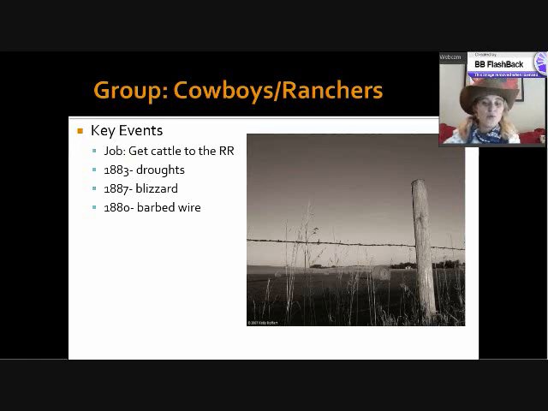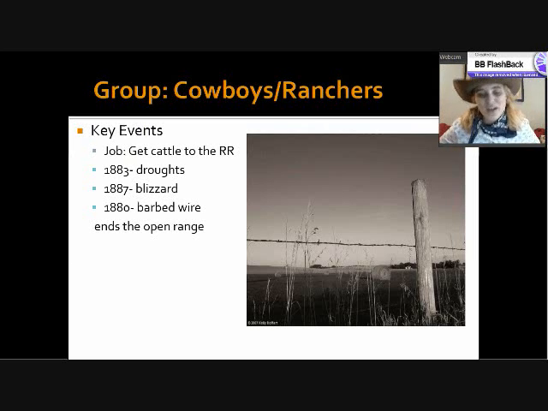So here's the thing about the West. In the middle of the Great Plains, there are no trees, right? It's just big open field, what you might hear called the open range, right? So it was pretty easy at first to walk the cattle from the ranches to the railroad stations. But once farmers use barbed wire and start putting up these fences, suddenly it gets harder to walk hundreds of head of cattle through these fences. And so barbed wire really brings an end to the open range because they cannot move their cattle.